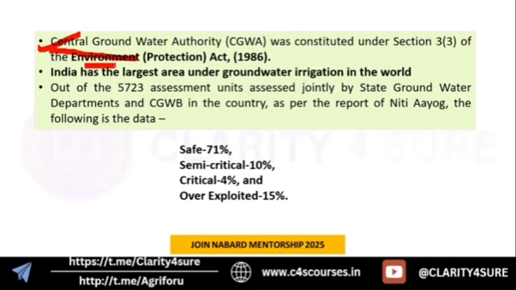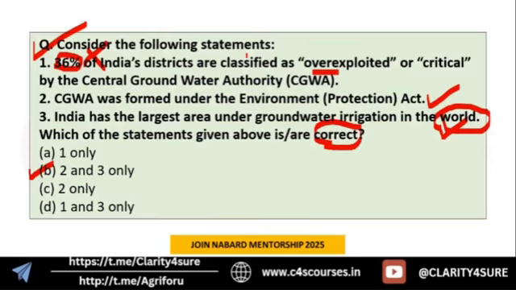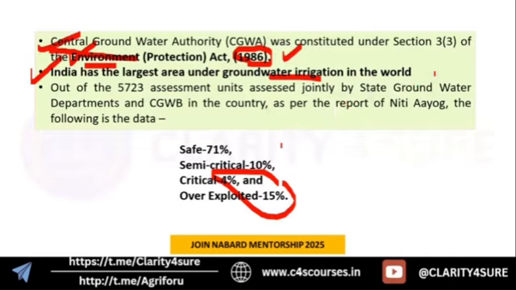So the important facts about this authority are, it was constituted under Environment Protection Act, that is 1986. This year is again important. They could directly ask the year of the Environment Protection Act. Okay, so yes, this authority comes under this act. Next is, yes, India has the largest area under groundwater irrigation in the world. Okay, so these two statements were correct, and the first, that was 36%, was not right because it is around 20%. The critical or overexploited is around 20%.